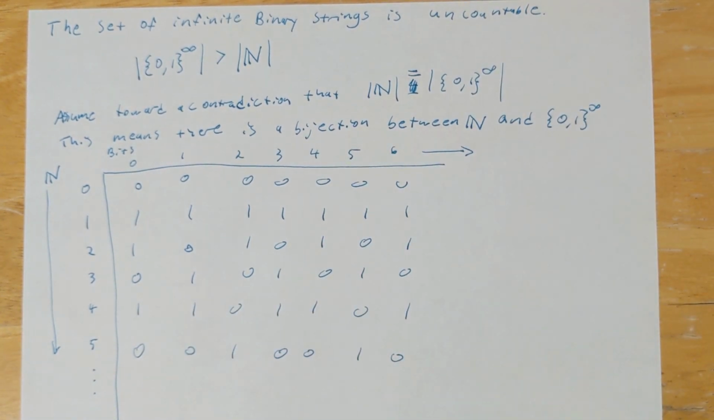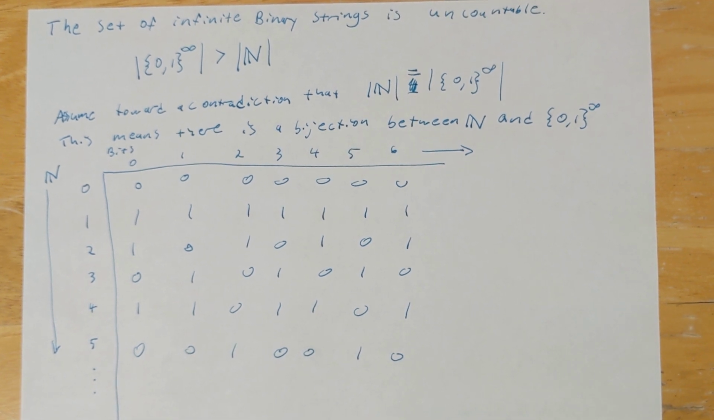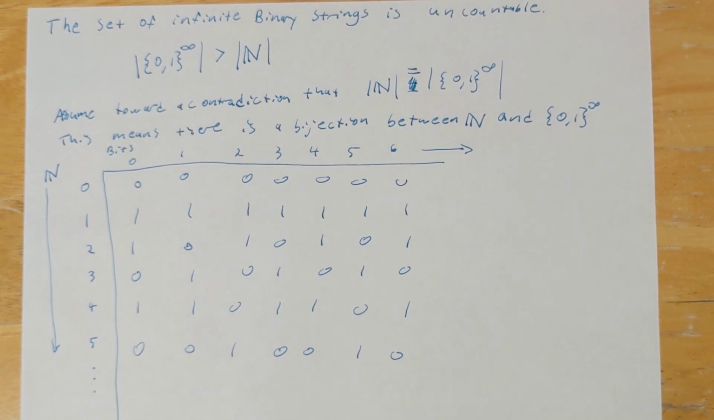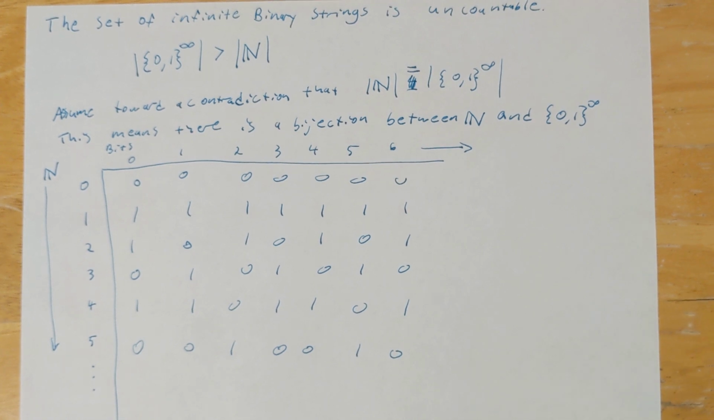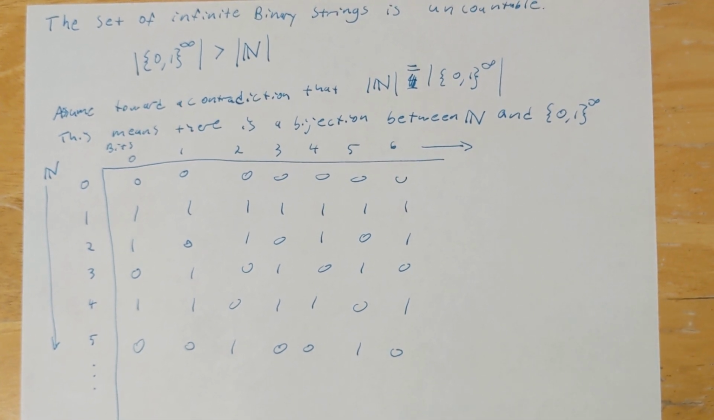So what we can do to find our contradiction is show that no matter how we might try to construct this list of all of the infinite binary strings, we're always going to be able to find something missing from the list, thereby showing us that it's impossible to have a complete list, so this bijection cannot exist.